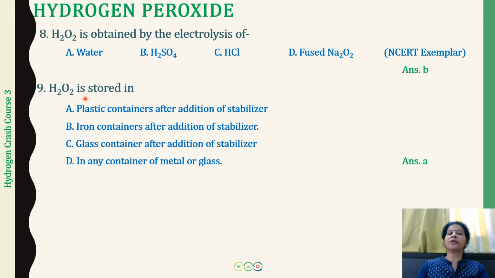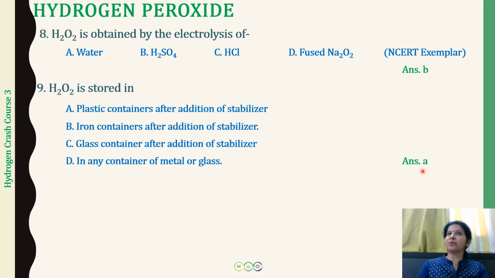So how are we going to prevent that decomposition? Because we are storing it, we want to store it in the intact form. So what we do is we store it in plastic containers and plastic dark bottles we generally store it in. And after the addition of a stabilizer, the stabilizer can be urea, it can be acetanilide, it can be glycerol, which are going to prevent the decomposition reaction. So the correct option is going to be A option.